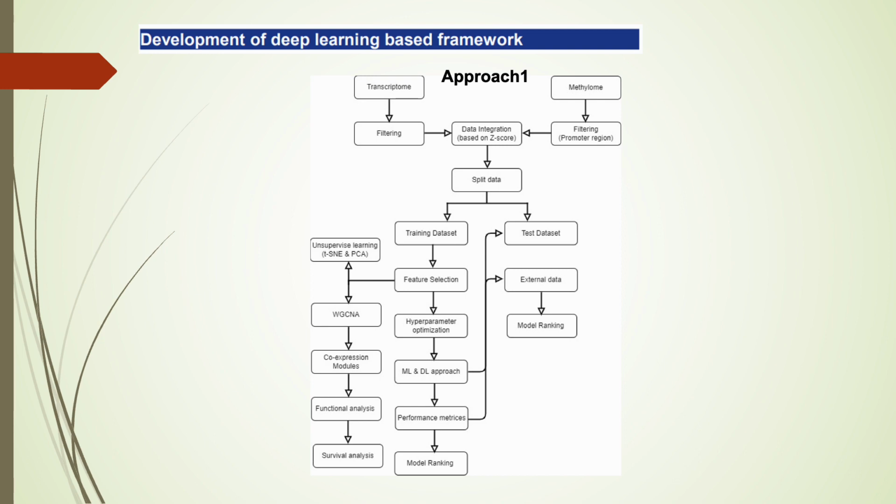Further, data is divided into training and test data, and feature selection was done on the training data. Machine learning based and deep learning based models were developed, and model evaluation was done by different parameters such as accuracy, recall, precision, MCC and G-mean. Next, model ranking was done using the multiple criteria decision making method, and external data was also used to validate the model. Separately, WGCNA is applied to understand the link between the co-expression of feature genes and GBM subtypes, and further to check the survival status of module genes by survival analysis.